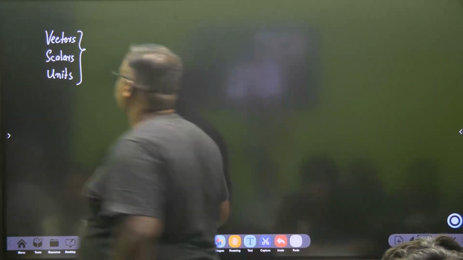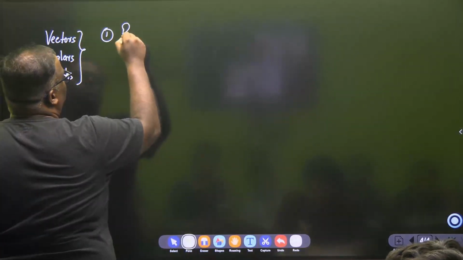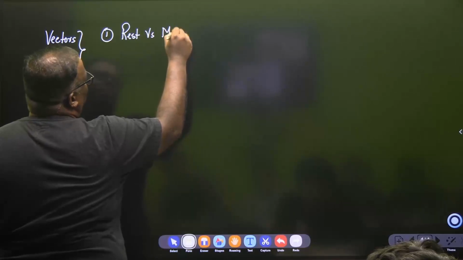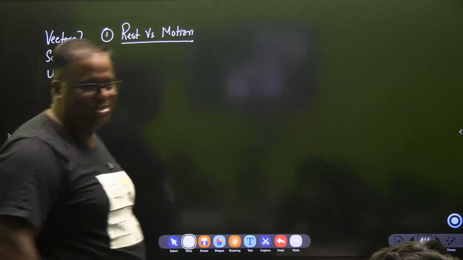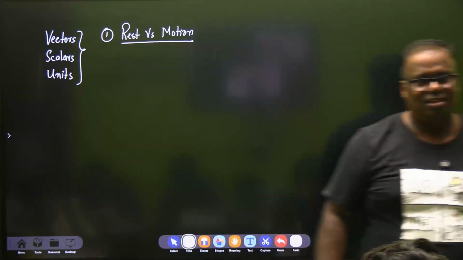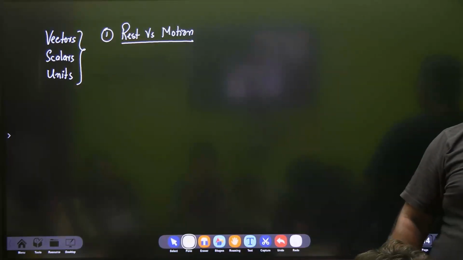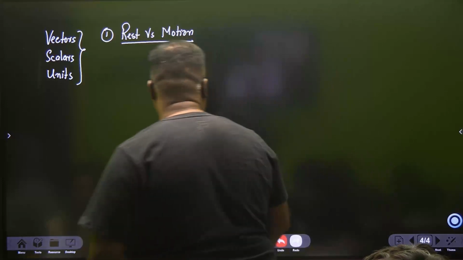Fine. So we are now into the first concept, which is the concept of rest versus motion. Oh, my English is so bad, you know. Rest versus motion. Very good. Now, like a parrot, somebody will say it, but we'll not go like this. We'll have a story.